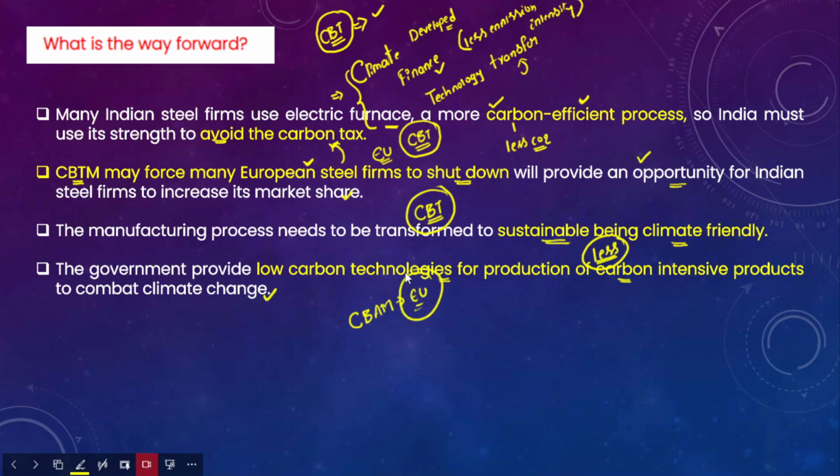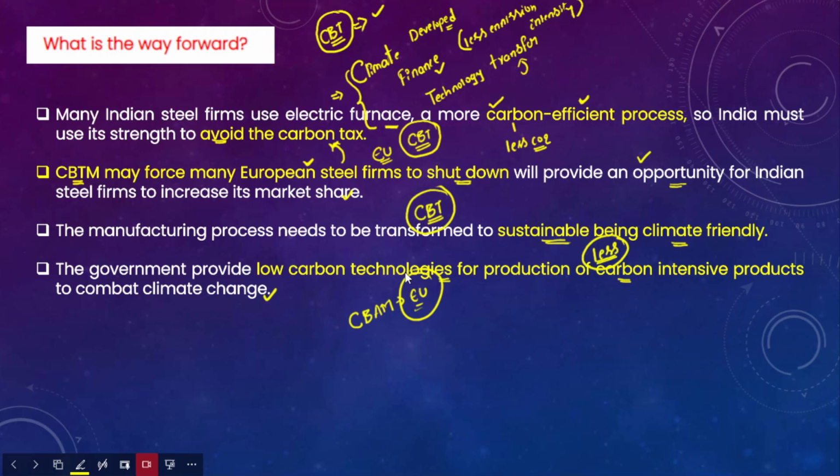Ultimately we need to switch over to sustainable, eco-friendly methods of production, and the government should provide assistance to these industries in making the transition towards low carbon technologies for production of less carbon intensive